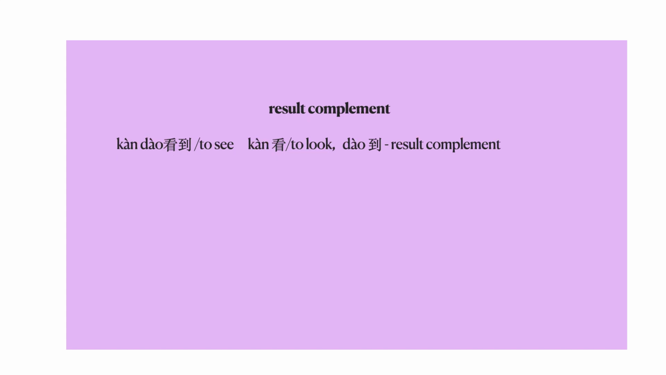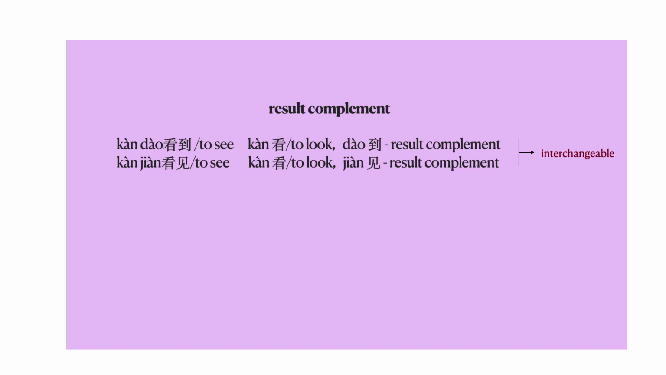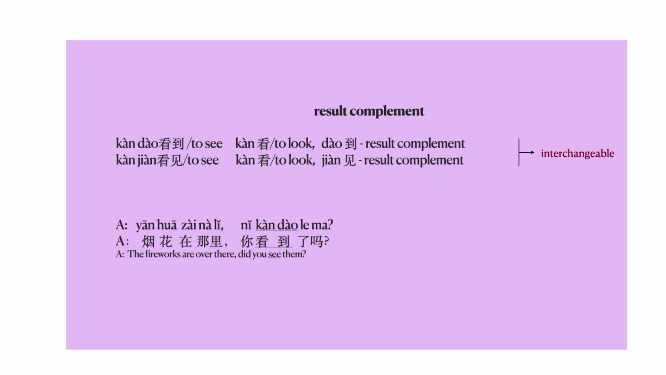Let's look at another word with result complement. 看到. 看到 is to see. If we break that down, 看 means to look. 到 is a result complement. 看到 is to see. 看见 is also to see. Here, if we break it down, 看 is to look, just the action to look. 见 is a result complement. Again, if you want to say to see something, you can use both 看到 and 看见. These two are interchangeable. Example, 烟花在那里，你看到了吗？ The fireworks are over there.